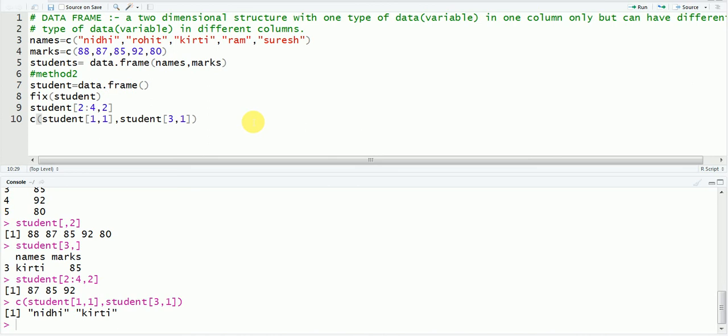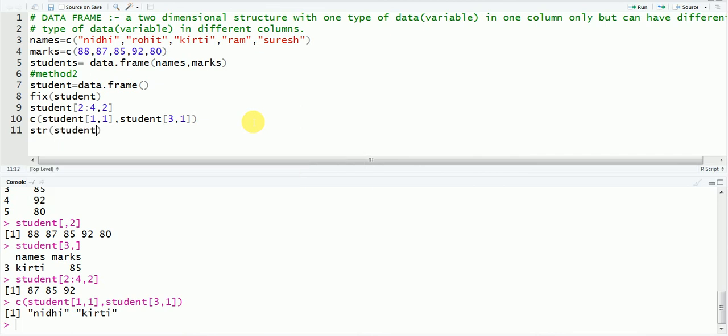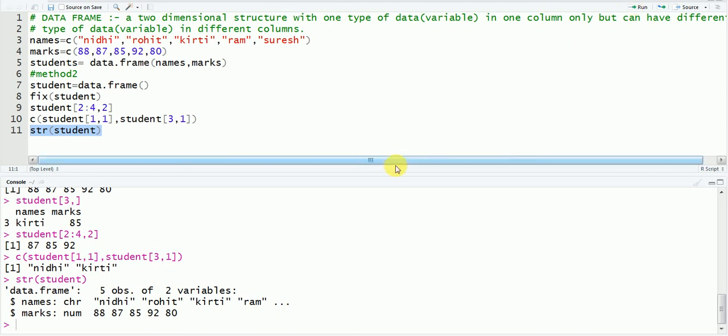This was all about how we can extract data from a data frame. Now if you want to see the structure of your data frame, meaning how many observations there are and what type of data is present, just write str, then the name of your data frame, student, and run it. You can see 5 observations of 2 variables, meaning you have 2 variables, and in each variable you have 5 observations.